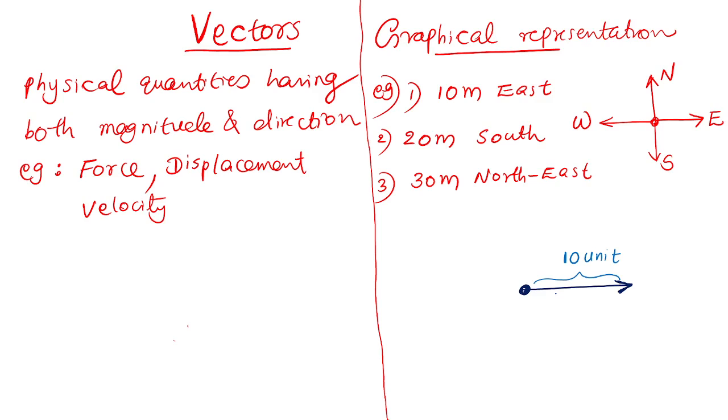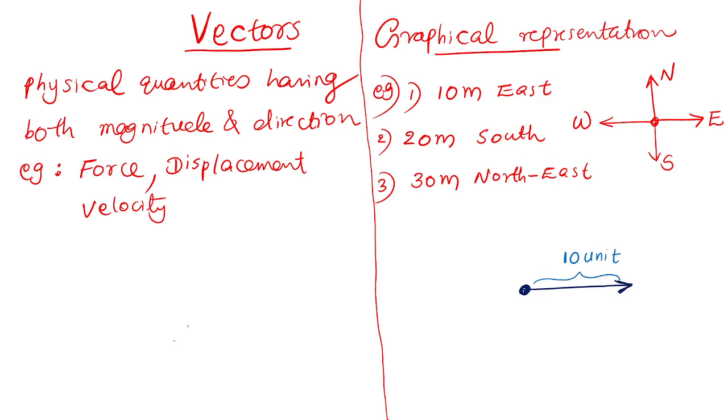So this is the displacement vector of the first person. The arrow represents direction of the motion, and the magnitude is represented by the length of this line segment, 10 meter. So using a proper scale, you have to measure and draw a line segment.